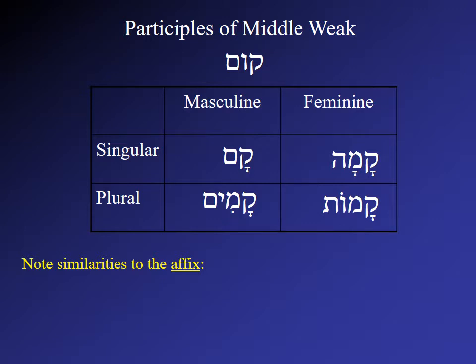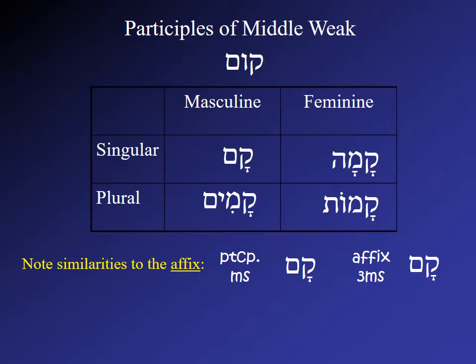One thing that's a little tricky about this is we notice that there are similarities between the participle and the affix of middle weaks. And when I say similarities, I mean, in fact, the participle masculine singular, qam, and the affix third masculine singular, qam, are exactly the same. They're indistinguishable without context, and often they are indistinguishable with context. And so it's left to the interpreter.